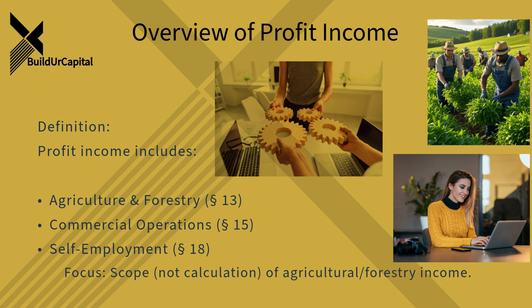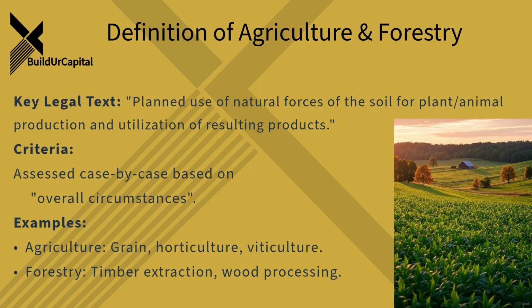In essence, it's about the planned use of natural resources. Think soil, basically, using it to produce plants and animals, and then using or selling those products. That definition comes straight from the income tax regulations. It's really about actively working with nature to generate goods. So more involved than having a few tomato plants in the backyard. Absolutely. What specific kinds of income fall under this, then?